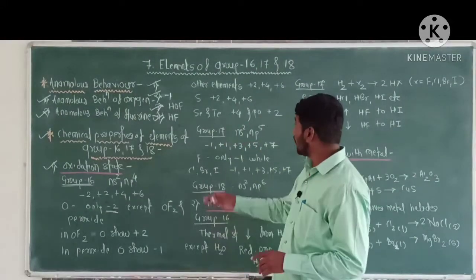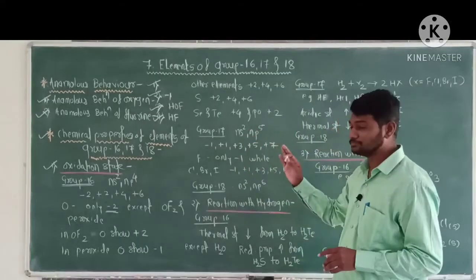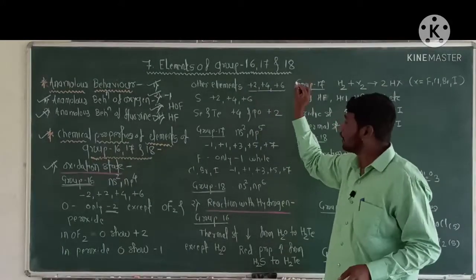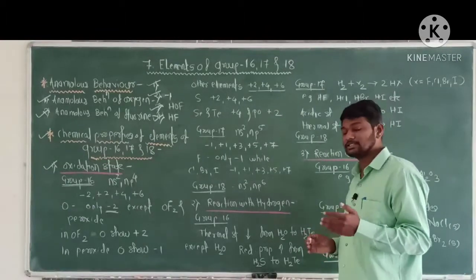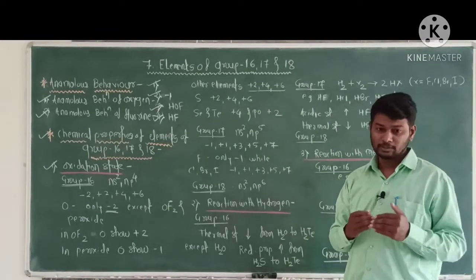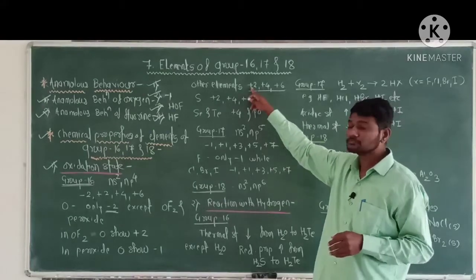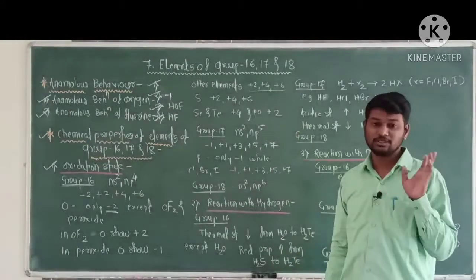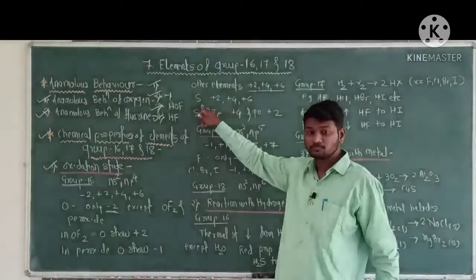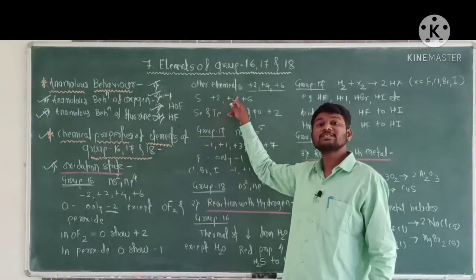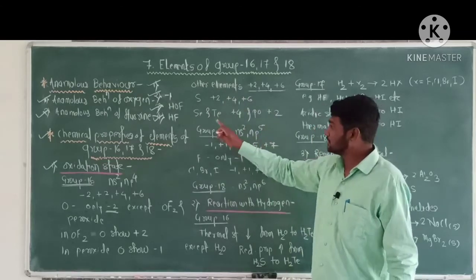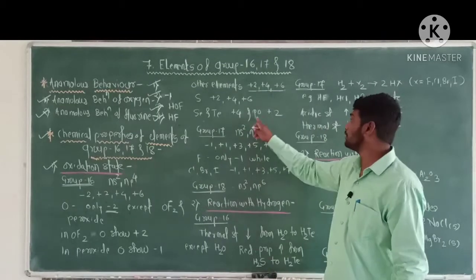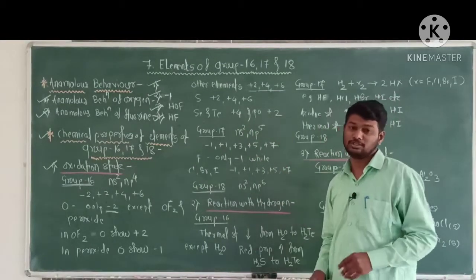Now, other elements of group 16, that is sulfur, selenium, tellurium and polonium, show +2, +4, +6 oxidation states. Sulfur shows +2, +4, +6 oxidation states. Selenium and tellurium show +4 oxidation state, and polonium shows +2 oxidation state.